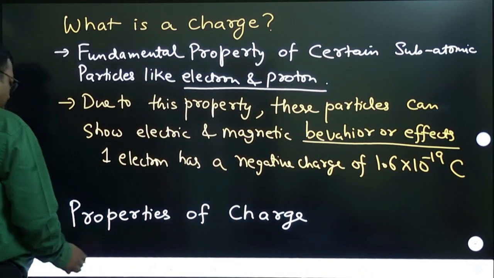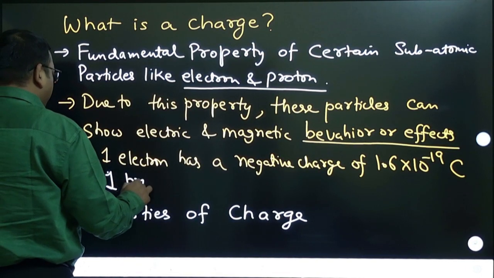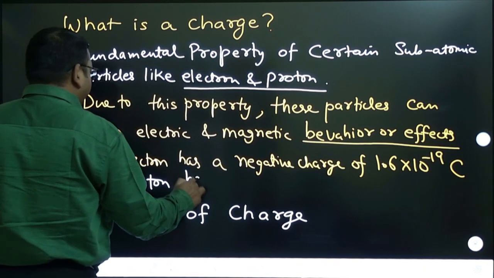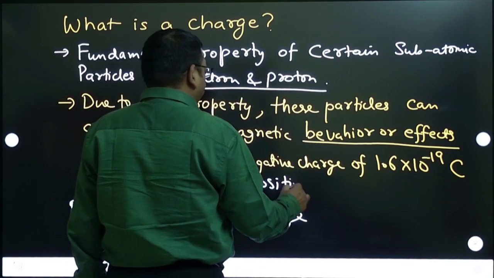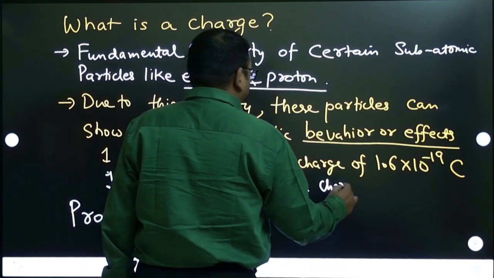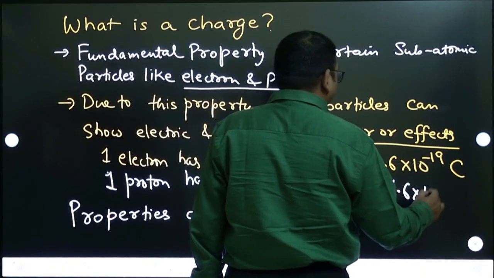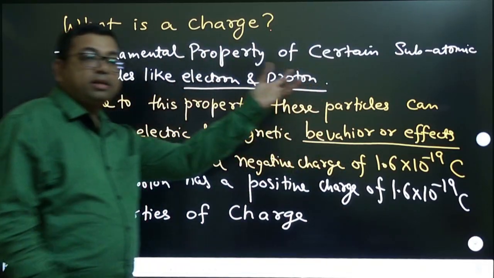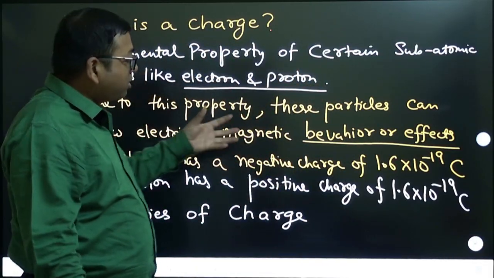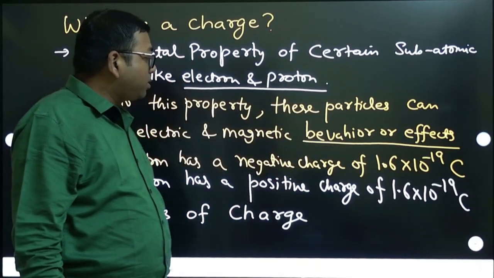Similarly, one proton has a positive charge of 1.6 into 10 to the power minus 19 coulomb. So proton has the same amount of positive charge and electron has the same amount of negative charge, but they are opposite. One is positive, one is negative.